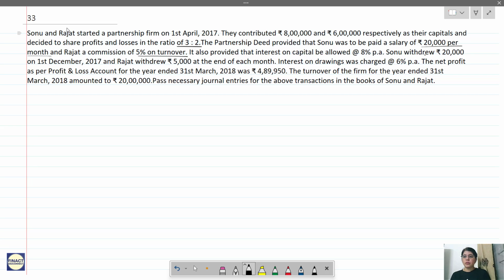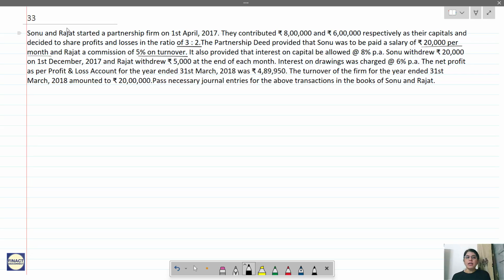Sonu withdrew 20,000 on 1st December and Rajat withdrew 5,000 at the end of each month. Now this withdrew means this is drawing. This is not withdrawal of capital. For withdrawal of capital they will specifically mention that he has withdrawn the capital. Otherwise, whenever they say withdrew, it's normal drawings. Understand the language properly. So why have they given this? To calculate interest on drawings, obviously. Interest on drawings was charged at 6% per annum.